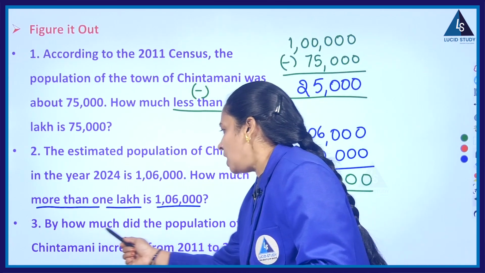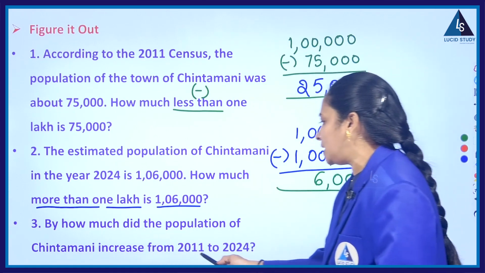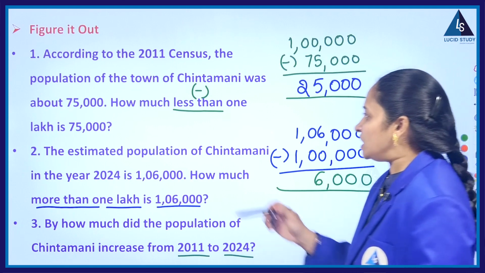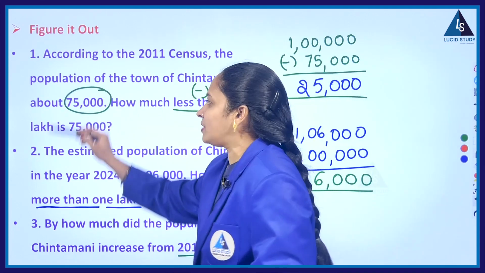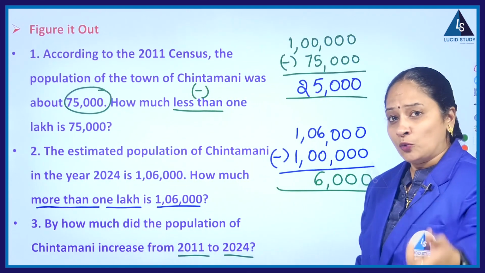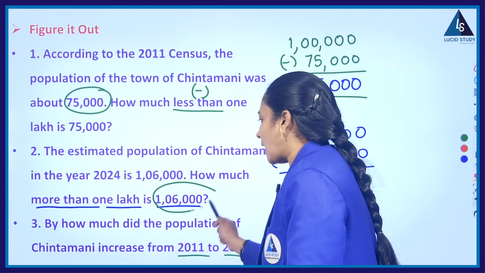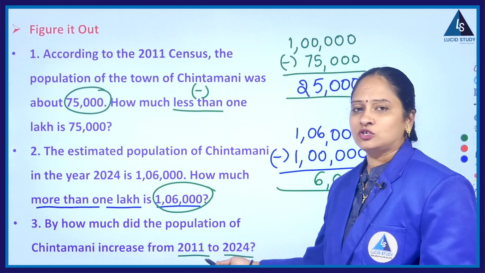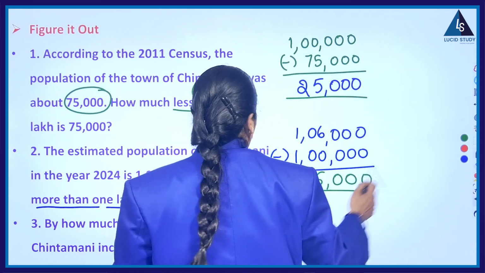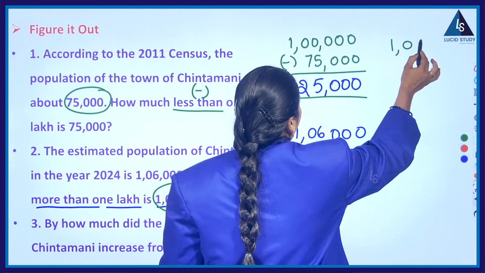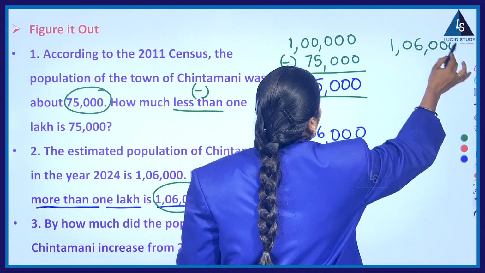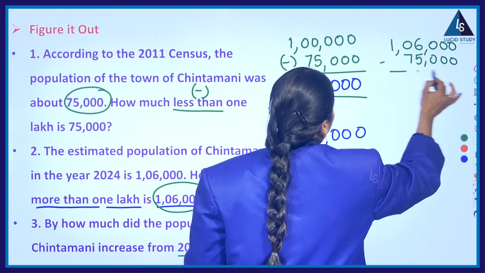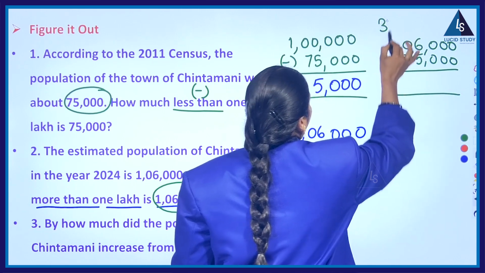Next, third question: by how much did the population of Chintamani increase from 2011 to 2024? Initially, what is the population in 2011? 75,000. Up to the previous year, what is the population? 1,06,000. So, the difference between these two populations is the answer to the third question. So, let us do the difference of 1,06,000 minus 75,000. So, do the subtraction, conclude your answer for the third bit.